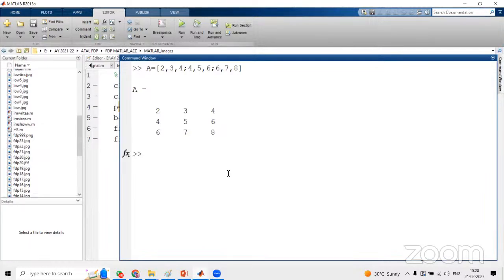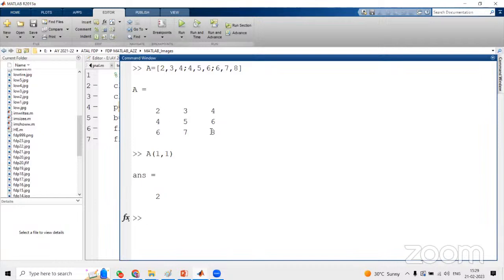Suppose I want to read some values. Let us assume A of 1, 1. You can see first row, first column, which is nothing but 2 in this matrix. Here rows and columns are considered from 1 to m, 1 to n only. So A11 means first row, first column, which is 2.